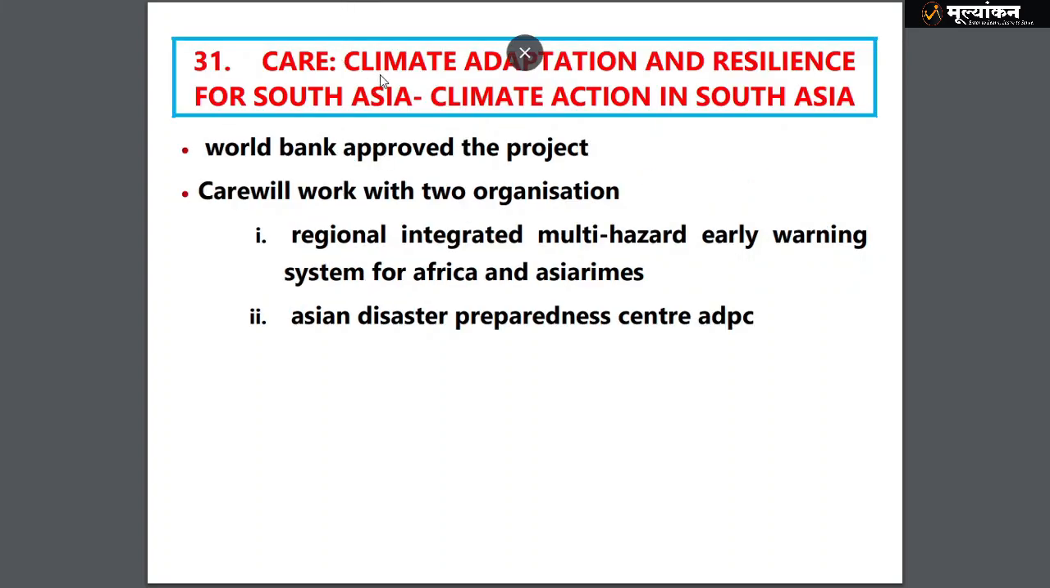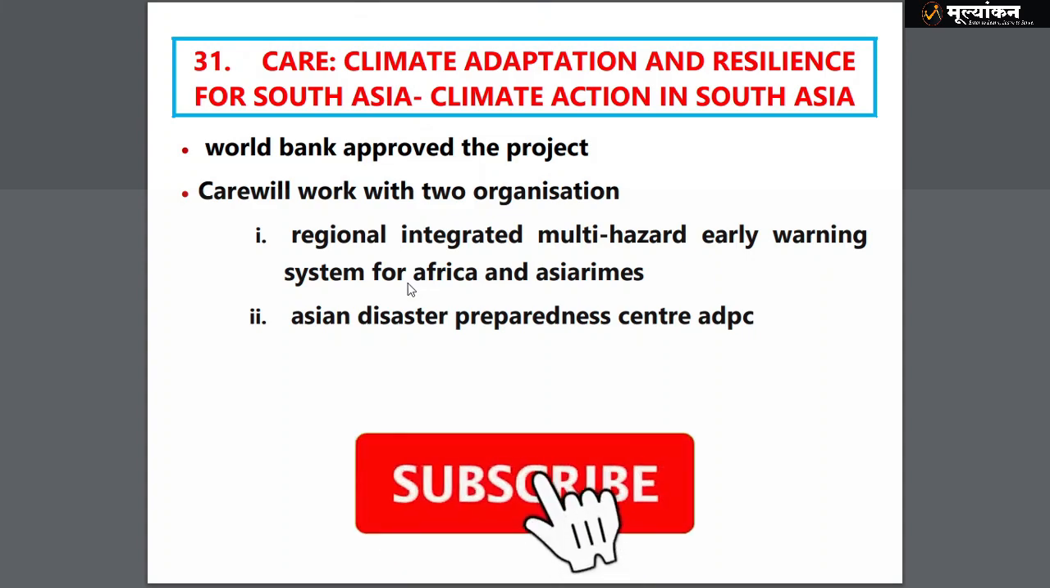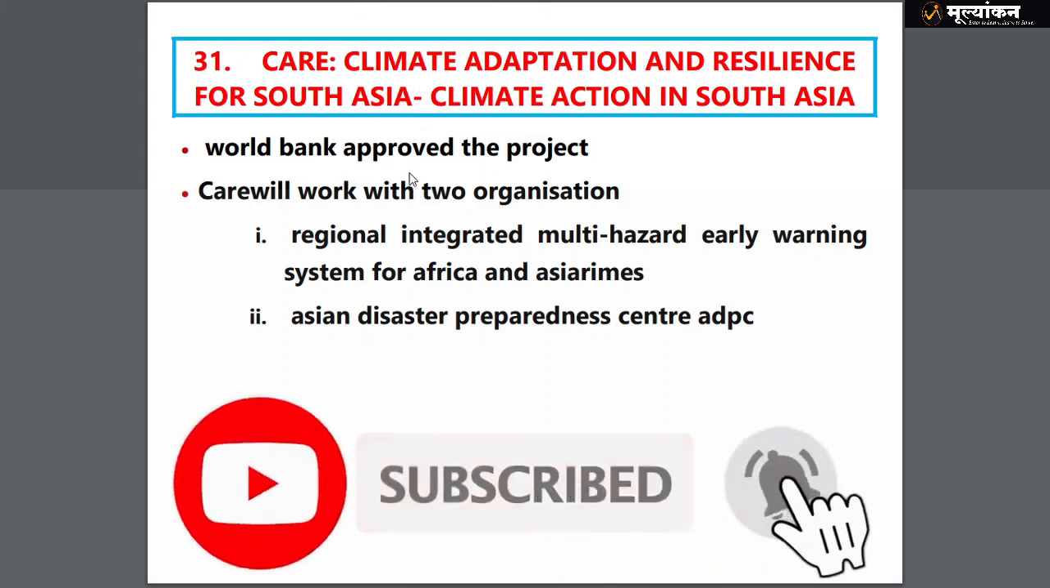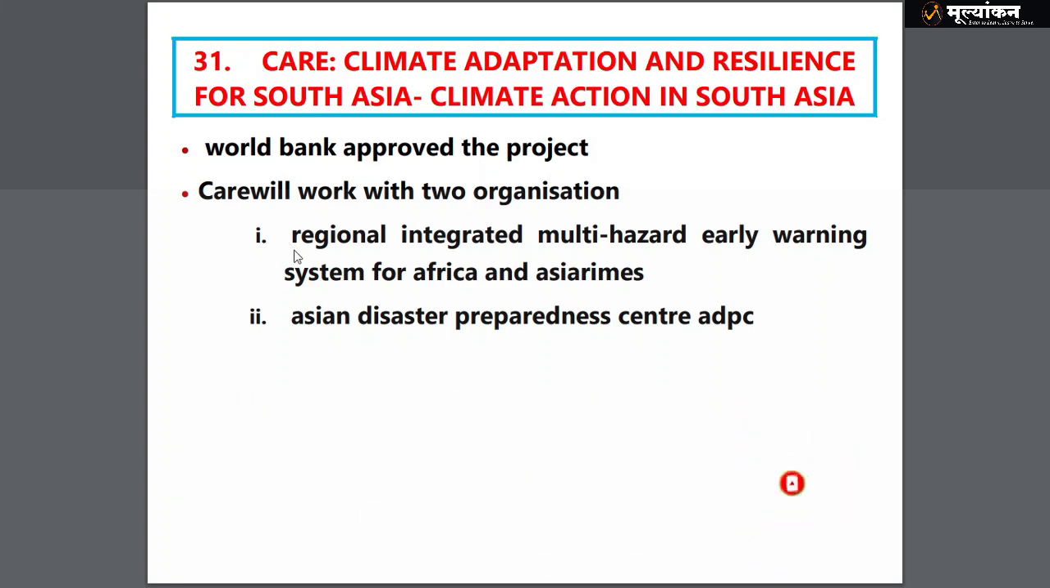Then we have the CARE initiative, Climate Adaptation and Resilience for South Asia, Climate Action in South Asia. It's a World Bank approved project, and CARE will work with 2 organizations, that is RIMES, the Regional Integrated Multi-Hazard Early Warning System for Africa and Asia, and the Asian Disaster Preparedness Center, ADPC.